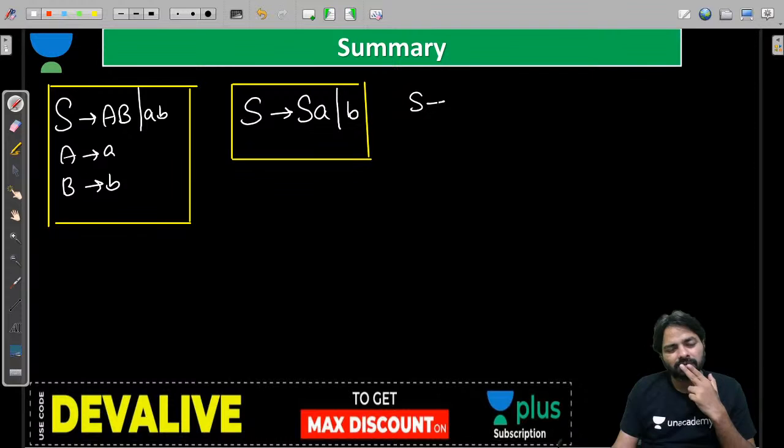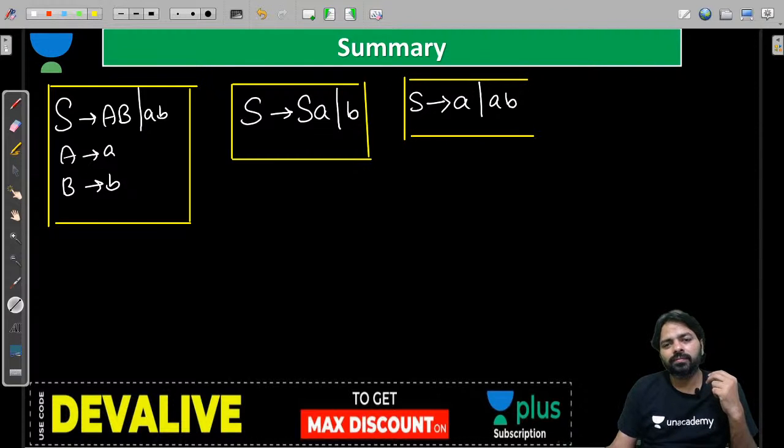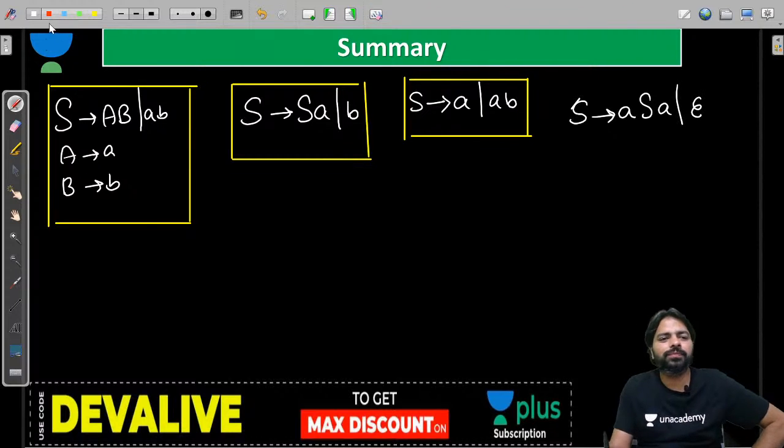Now S derives a or AB. There is another one which is very dangerous, which very few people understand: S derives ASA or epsilon. And look at all these grammars, guys. Look at all these grammars.